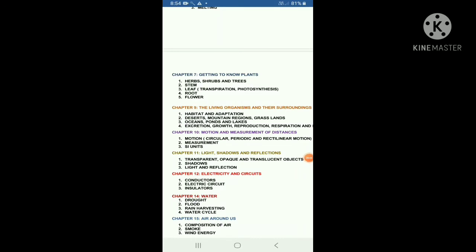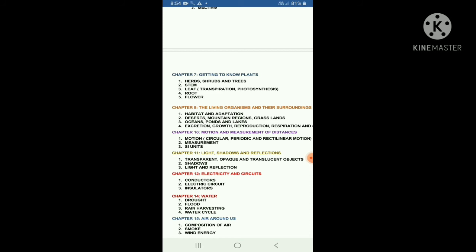Next, we will discuss chapter 10, motion and measurement of distances. Okay, dear students, in this chapter, we have learnt what motion is, and different types of motion also: circular, periodic, and rectilinear motion, and measurement, how to measure distances. We can use a tape and a scale. Okay, dear students. And third one is SI unit.